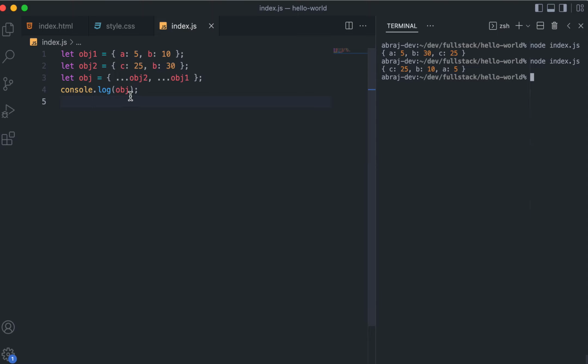So what actually happened is that it started with C25 B30, but that 30 is overwritten by this 10 in the second spread, and that's why B is 10 and A is 5. You understand? So the order in which you are spreading very much matters, right?